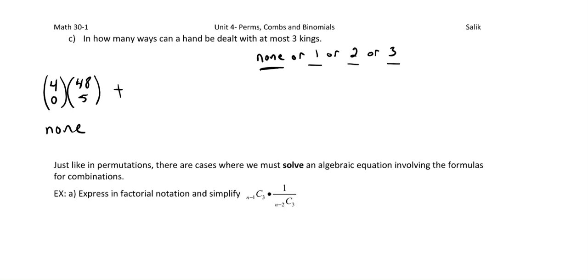And I'm going to add that to the next scenario where of the 4 kings, I'm going to choose 1 of them. And then of the other 48 cards, we're going to choose the rest, so 4. So that would be with 1.